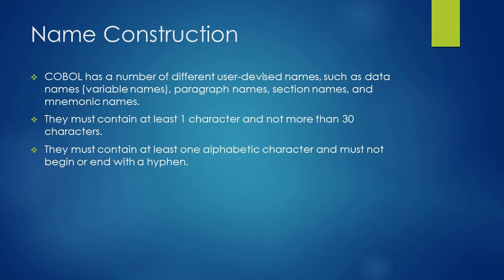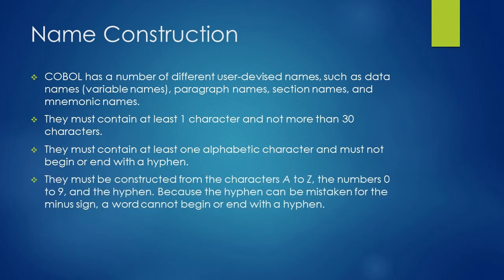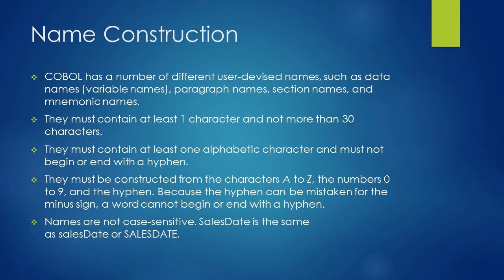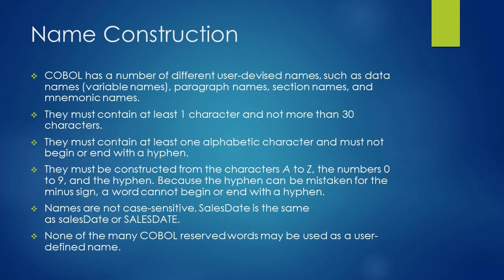You can construct a username from the characters A to Z, numbers 0 to 9, and hyphen. Because a hyphen can be mistaken for a minus sign, a word cannot begin or end with a hyphen. Usernames are not case sensitive. If you write a username in capital letters, small letters, or camel notation, they will all be treated as the same. You cannot use a COBOL reserved word to define a username. For example, COBOL reserved words like identification, division, procedure, and PROGRAM-ID cannot be used as a username.